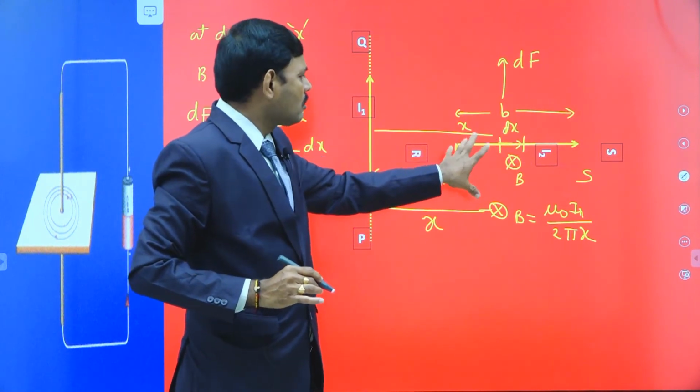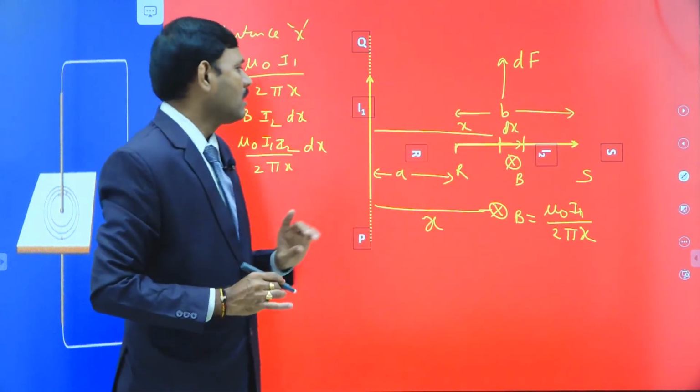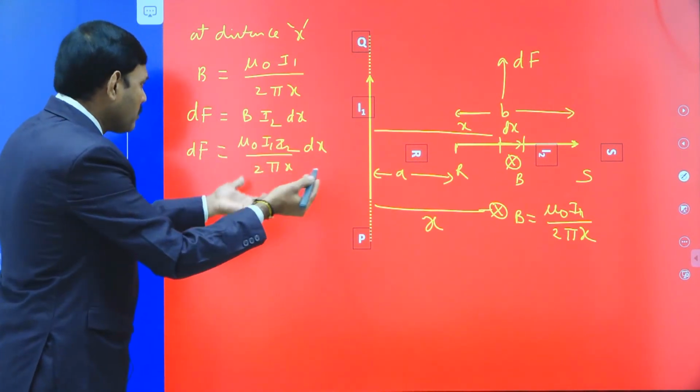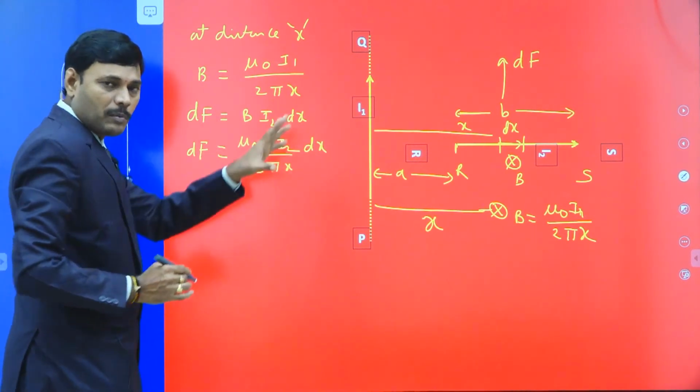This is the dF value. We get the force only on one element of the given wire. Then the force on the total wire of length B, extending from A to A plus B, is calculated by using integration. Integration is the only possibility here.